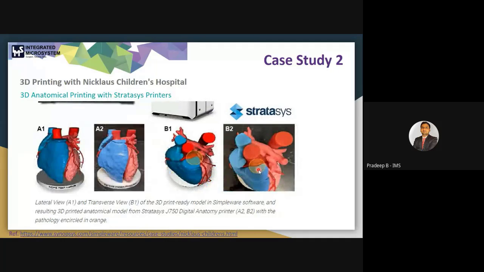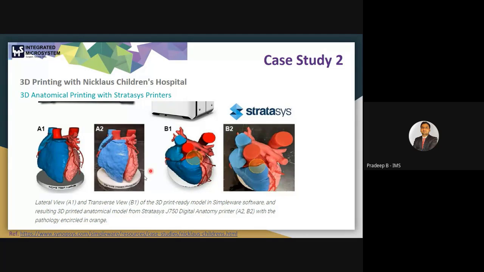Here you can see the 3D anatomical printing with the Stratasys printer. Okay, so the printer you can use anyone. You can see here the different views. The first one is this lateral view, and this is the transverse view of the 3D printing ready model.